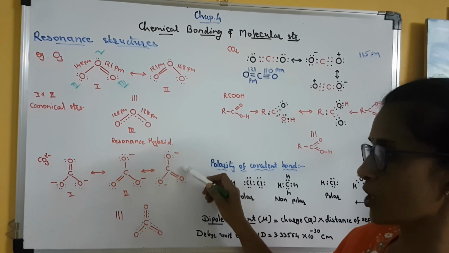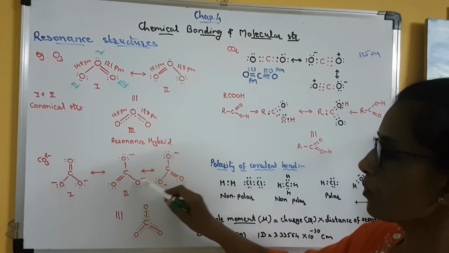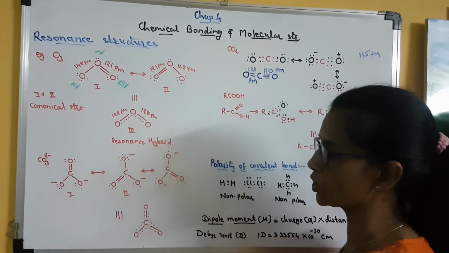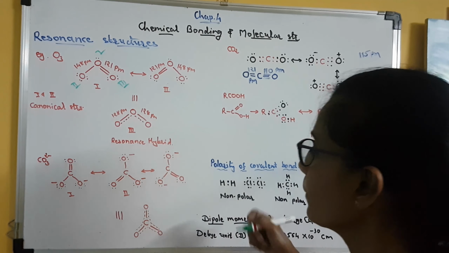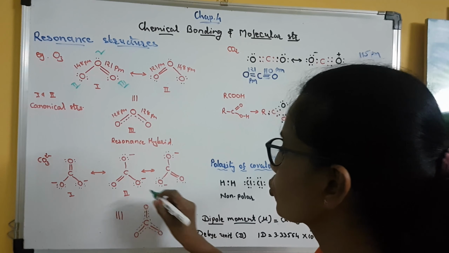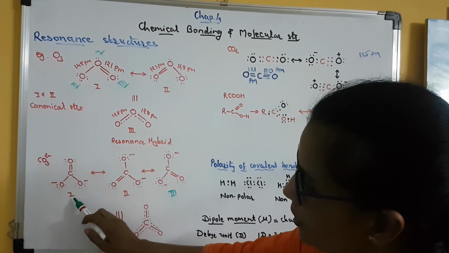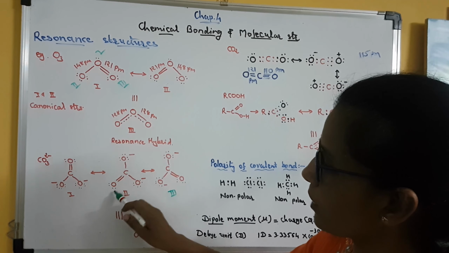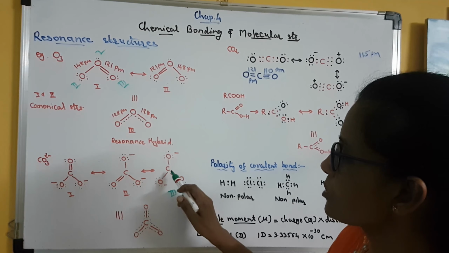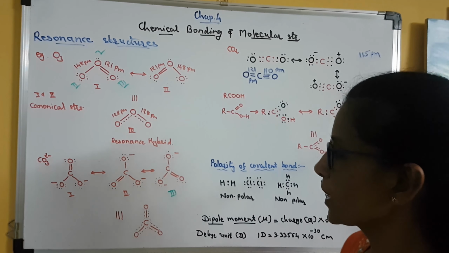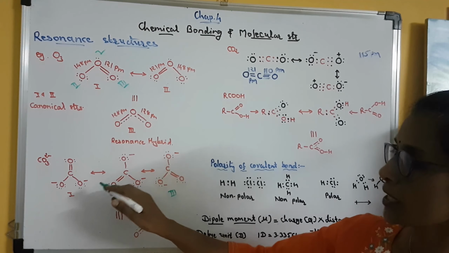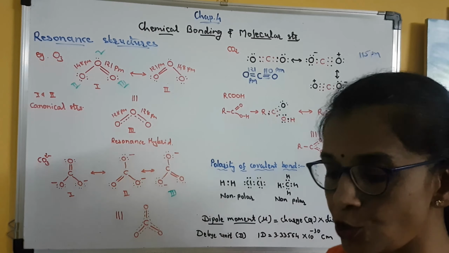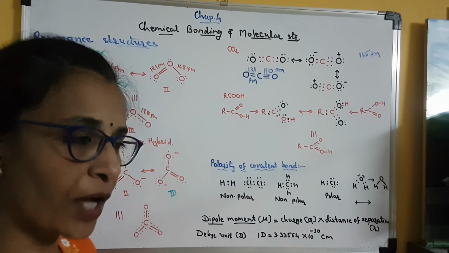Similarly, now one more structure is also possible. So this double bond will now shift here. So you can see that in these 3 canonical structures of carbonate ion, the double bond has shifted to 3 different positions. In the first structure, it is between carbon and the central oxygen. In the second structure, it is between carbon and this oxygen. In the third structure, it is between carbon and this oxygen atom. Clear? So here also there is shifting of double and single bonds, and so these 3 represent the resonance structures or the canonical structures of carbonate ion.